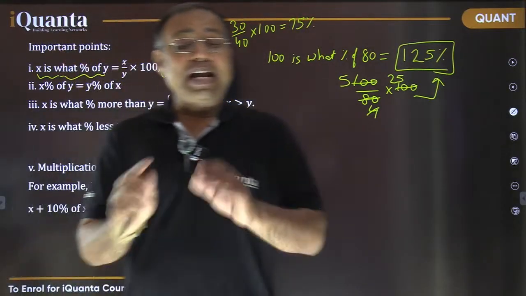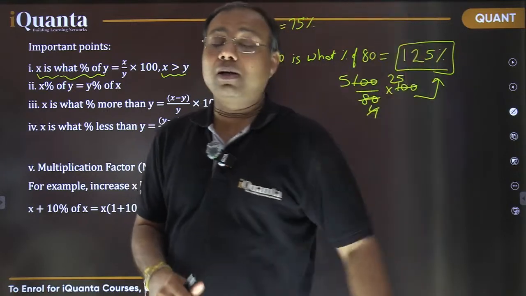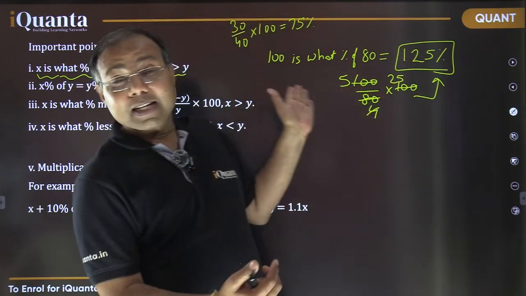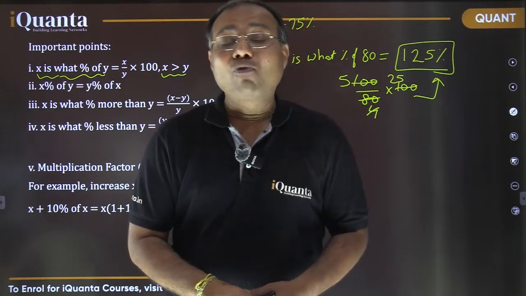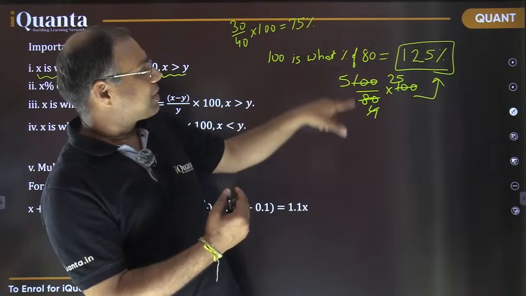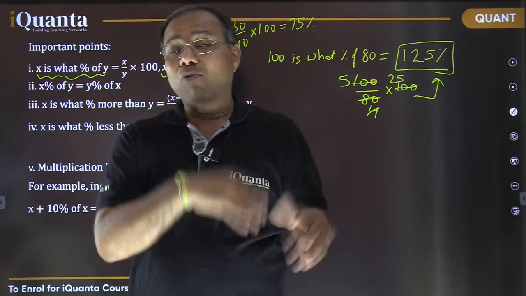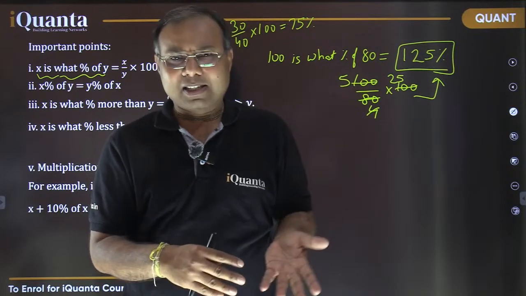Fine. So never think like that, percentage cannot go beyond 100. It can. See the example, right? It's possible. When we are comparing a number with a smaller number, the percentage would be certainly higher, right? And if it is the other case, vice versa, then percentage would be less, right?